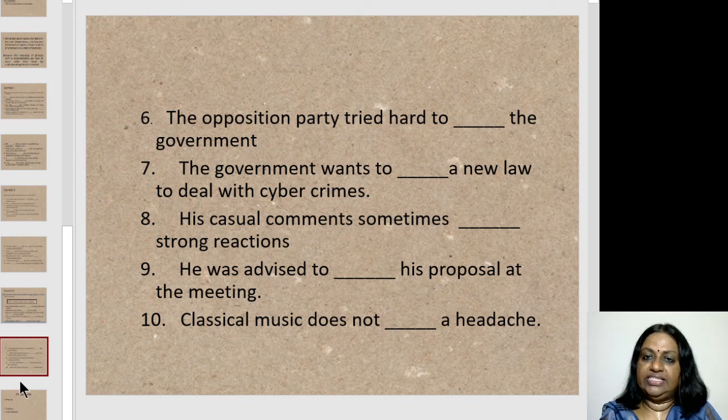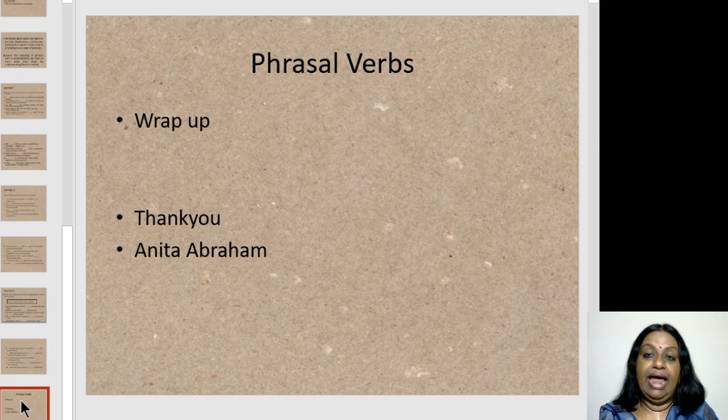So students, what we did was 3 exercises where we were given choices to fill up with the phrasal verbs. Exercises 1 and 3, we did that. And then exercise 2 was very interesting in that the main verb was given and we had to choose the particles, whether it was a preposition or an adverb, or a preposition and an adverb, and fill in the blank. So that was phrasal verbs for you.